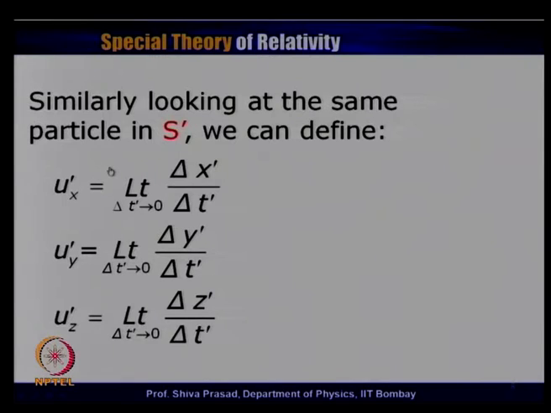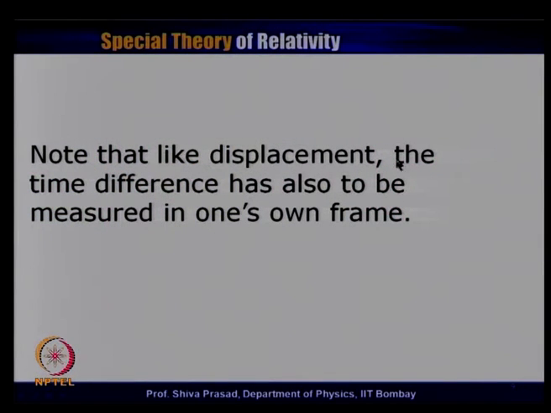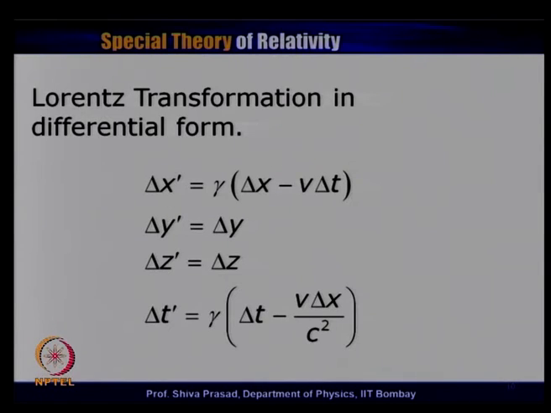Now, what is my problem? My problem is to find a relationship between ux prime, uy prime, uz prime in terms of ux, uy, uz, or the other way. If I know ux, uy, uz, I want to find out what is ux prime, what is uy prime, what is uz prime. This is what will be called the velocity transformation. For doing that, let me just read what I have said here. Note that like displacement, the time difference also has to be measured in one's own frame. This is what I have emphasized. Now, for doing the velocity transformation, I would first like to write the Lorentz transformation in differential form.